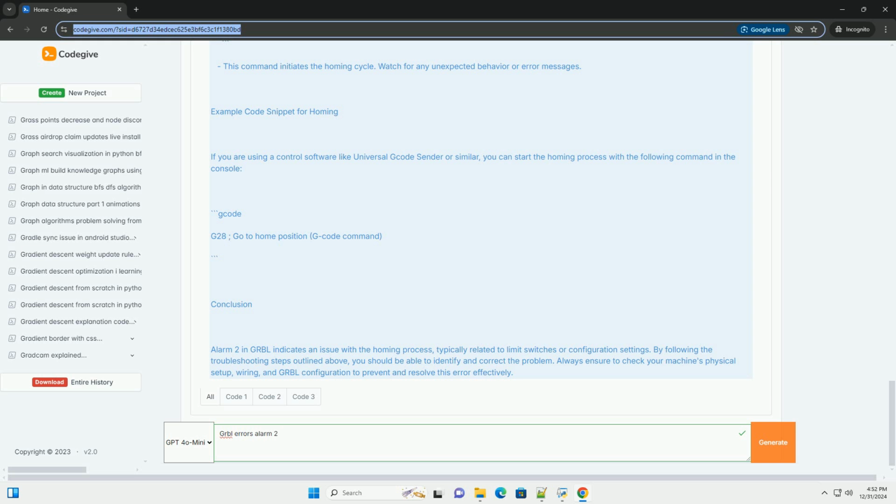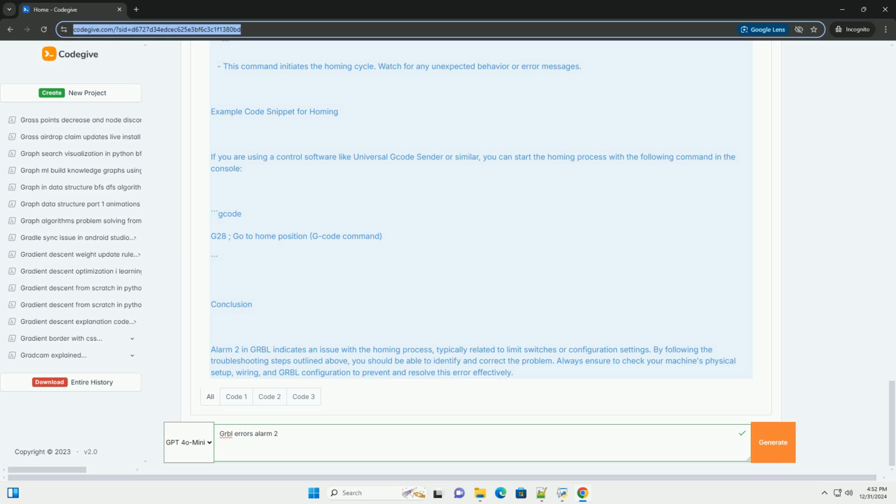2. Examine physical setup. Make sure that there are no obstructions preventing the machine from moving to the home position. Check the machine's mechanical components for any binding or resistance. 3. Verify Grbl configuration. Connect to your Grbl control software, like Universal Code Sender, and check the configuration settings.